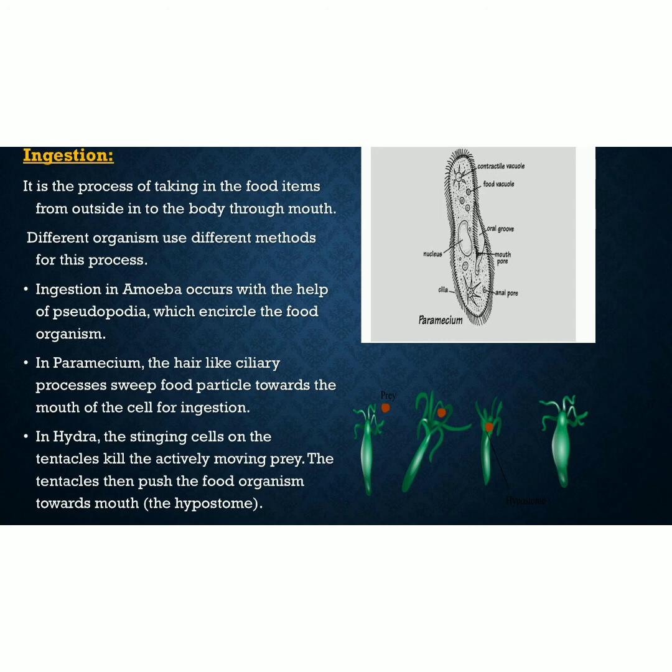And in hydra, the stinging cells on the tentacles kill the actively moving prey. You can see in the picture also in hydra, the green structures, those are the tentacles which kill the prey, and the tentacles then push the food organisms towards the mouth. The mouth of the hydra is known as the hypostome.